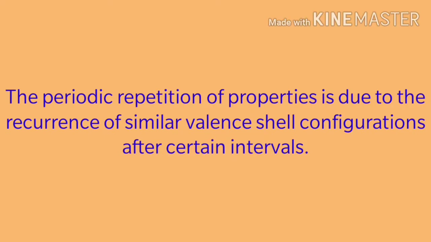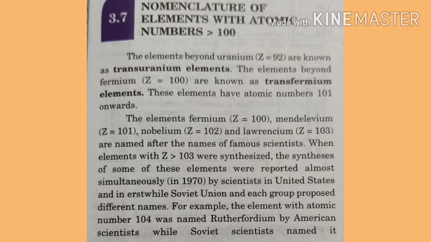The elements fermium, Z = 100, mendelevium, Z = 101, nobelium, atomic number 102, and lawrencium, atomic number 103, are named after famous scientists. Normally, we do the naming of an element either on the basis of the name of a scientist or on the basis of the name of a place, etc.